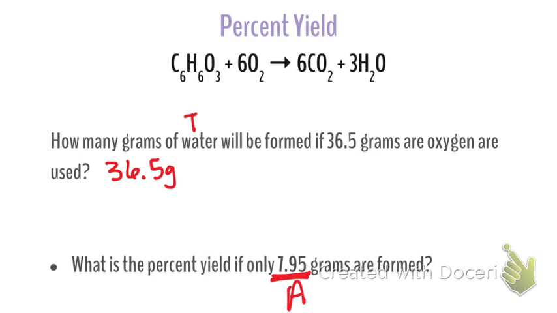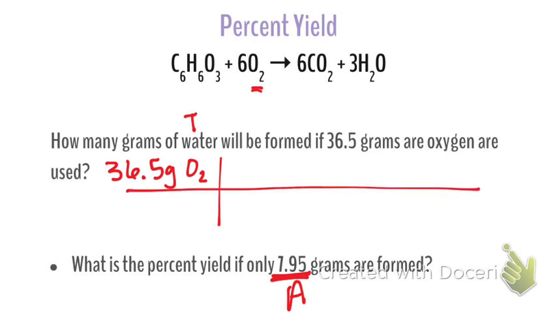And remember, look, it's not just O, it's O2. Okay, because what is that considered? O2 is one of what type of a molecule? It is a diatomic. Yep, diatomic. Okay, so we'll go grams of O2 to moles of O2.